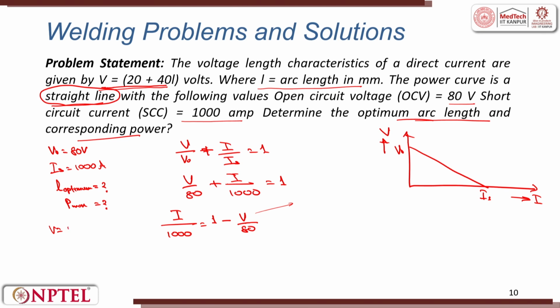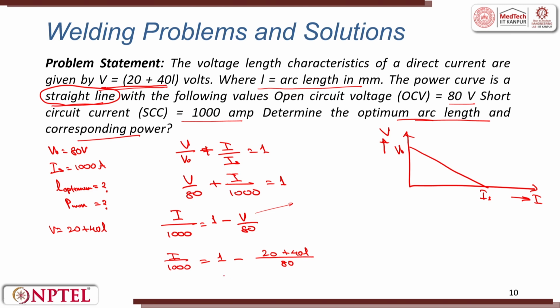V is equal to 20 plus 40 L. So, I will put that value here. I by 1000 is equal to 1 minus the value of V in terms of length, that is 20 plus 40 L by 80.